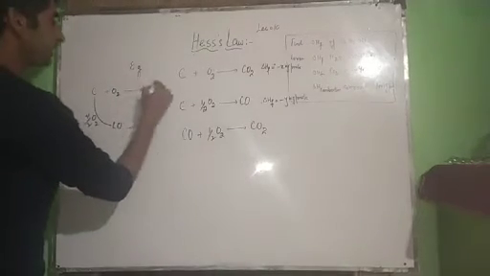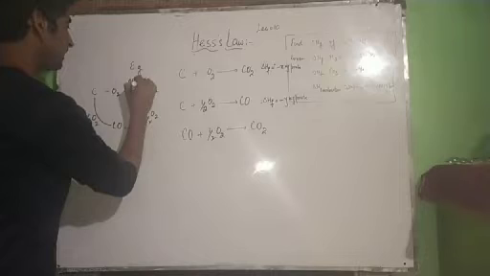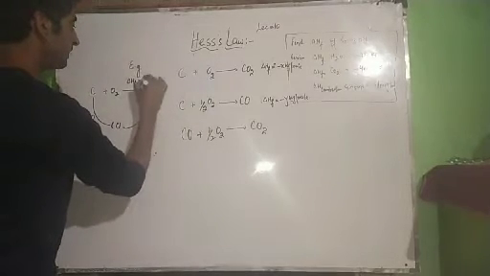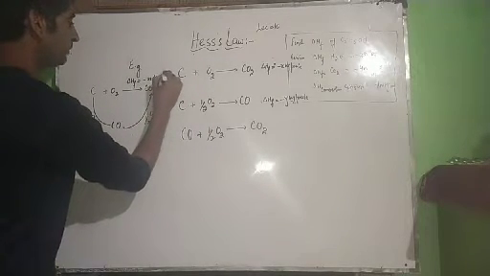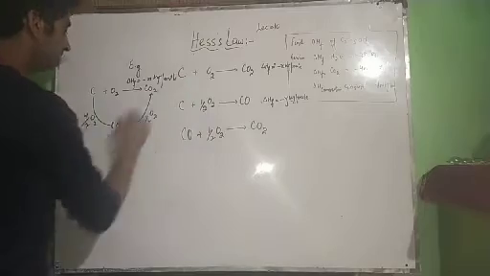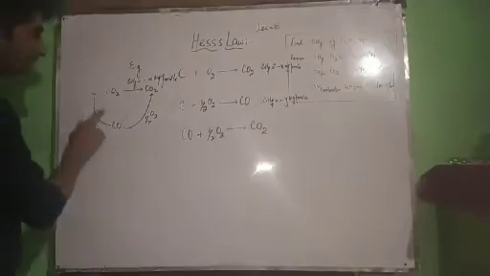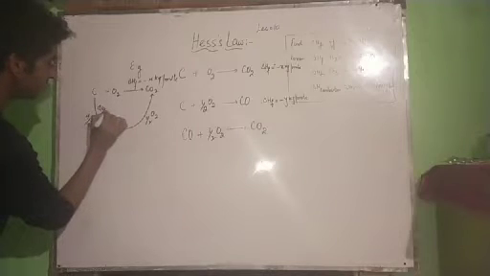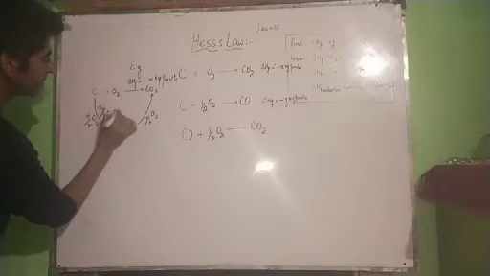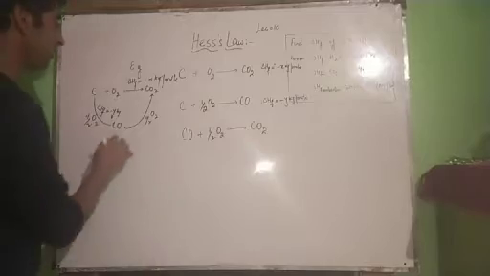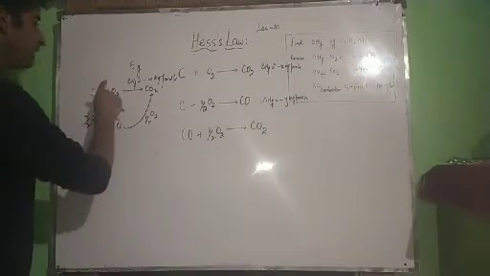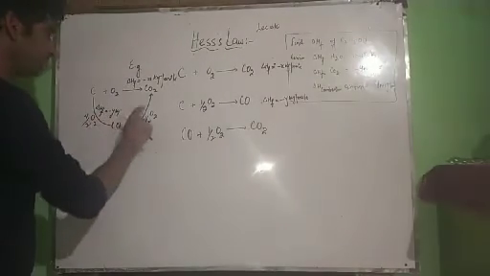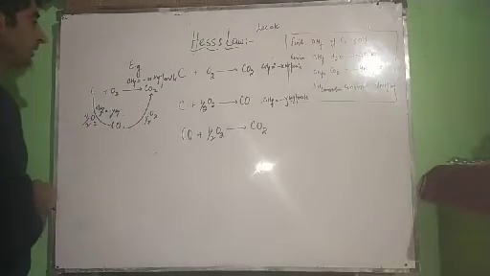Now for this reaction my delta HF, heat of formation, is minus X kilojoules per mole. For this reaction from carbon to carbon monoxide, my heat of formation delta HF is equal to minus Y kilojoules per mole. Now according to Hess's law, whether the reaction takes place in one step or in more than one steps, the heat of formation is the same.